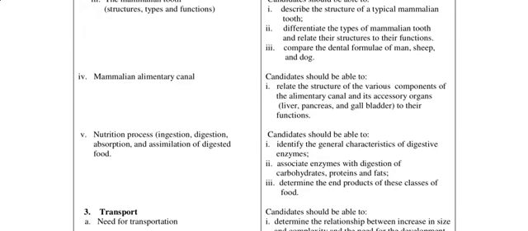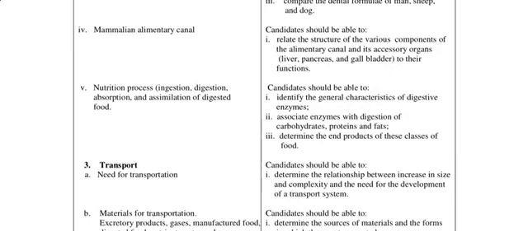Then under the alimentary canal, you should be able to relate the structure of various components of the alimentary canal and its accessory organs to their functions. Then identify the general characteristics of digestive enzymes and how digestion works. You should know how food moves through peristalsis and all that. Then associate enzymes with digestion of carbohydrate, protein, and fat. Determine the end products of these classes of food.